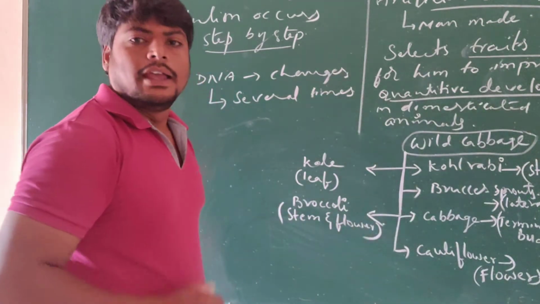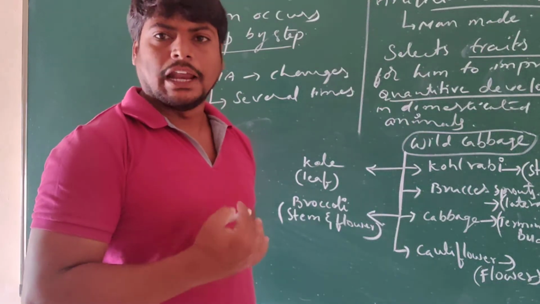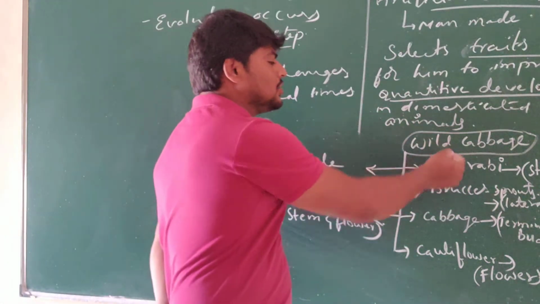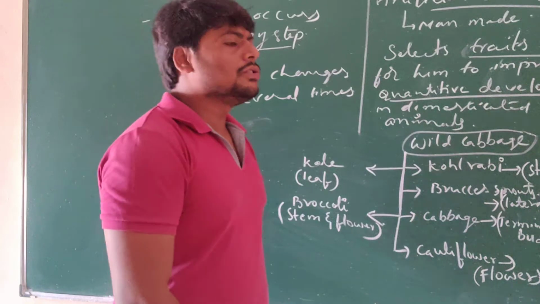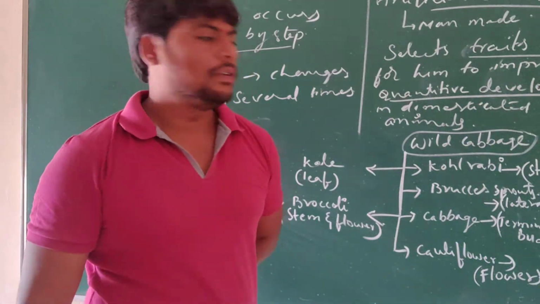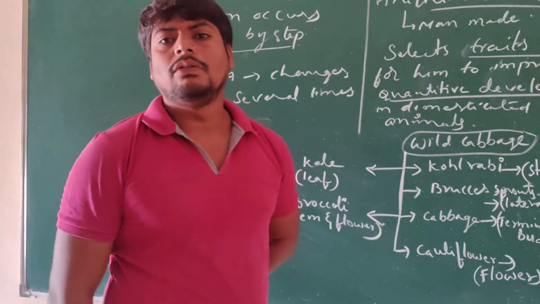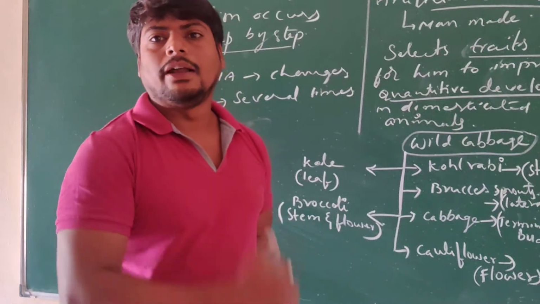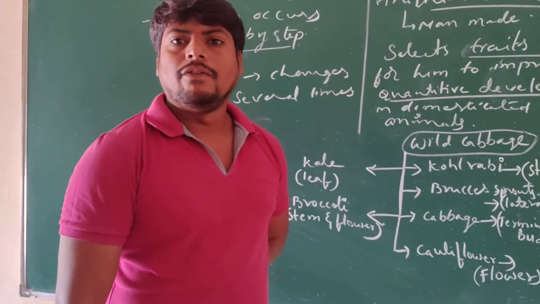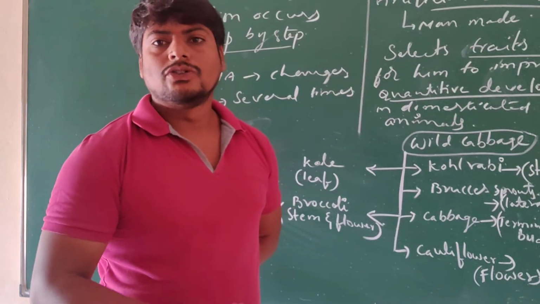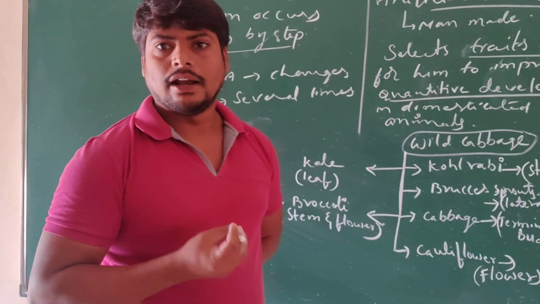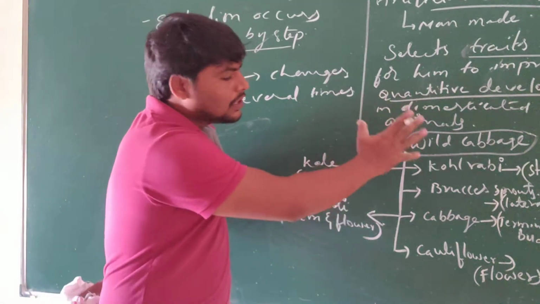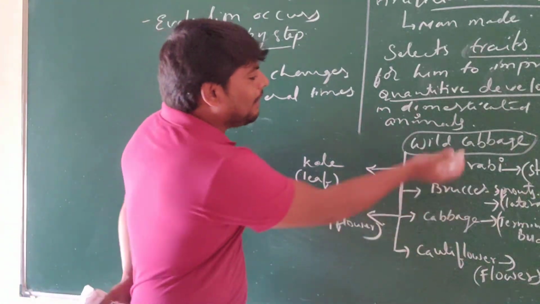This is how the man made the selection of wild cabbage, which allows the step by step development of various new plants, which are now domesticated by the man and helpful for him to eat. Understand? In artificial selection, he doesn't immediately develop kohlrabi, Brussels sprouts, cabbage, cauliflower or kale from wild cabbage.